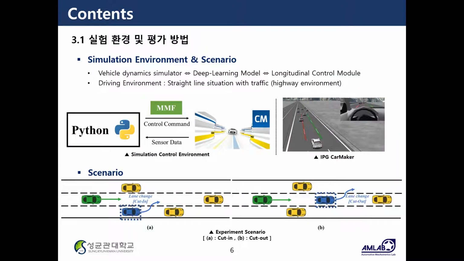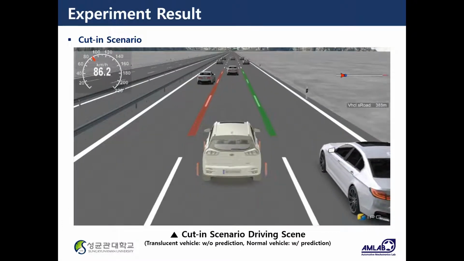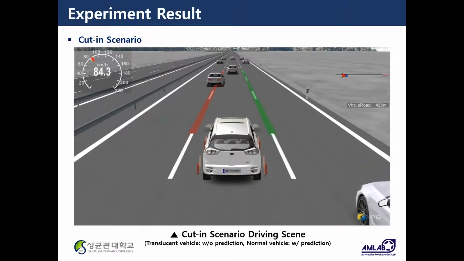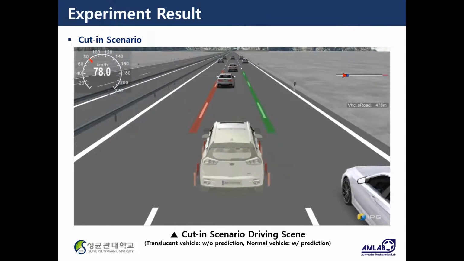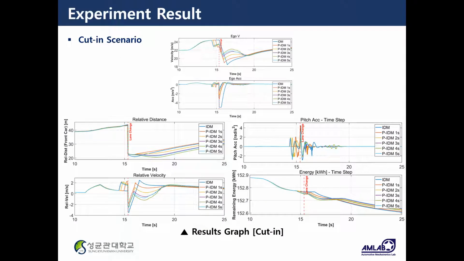In the case of the simulation environment configuration, the vehicle simulator, deep learning model, and the longitudinal control module were interlocked, and two scenarios were used, cut-in and cut-out. This is the video of the driving scene of the cut-in scenario. This is the final driving graph,